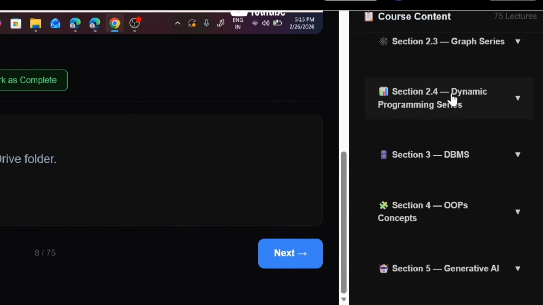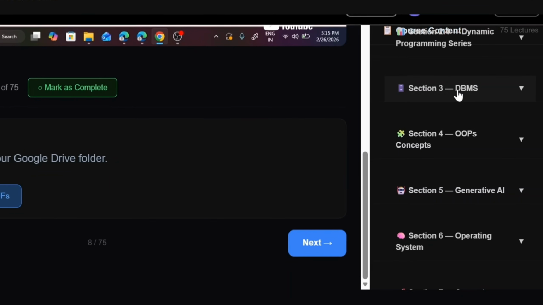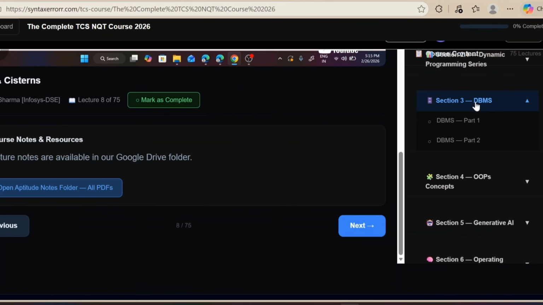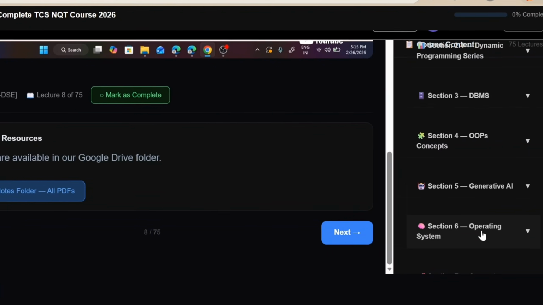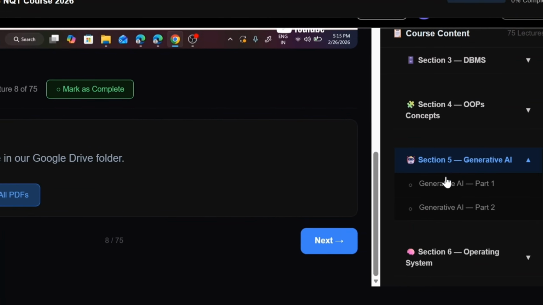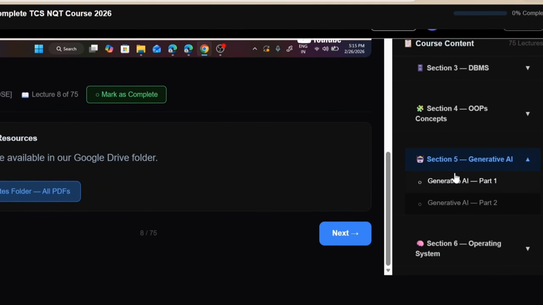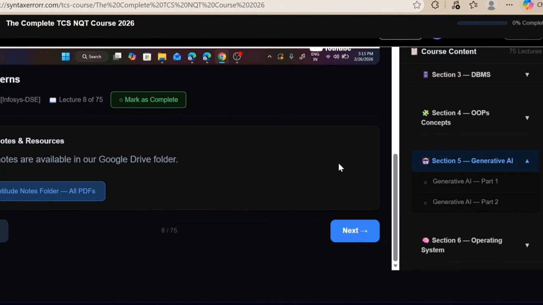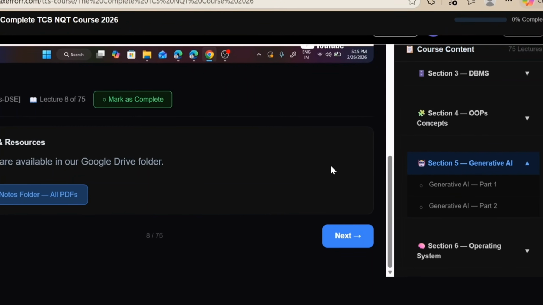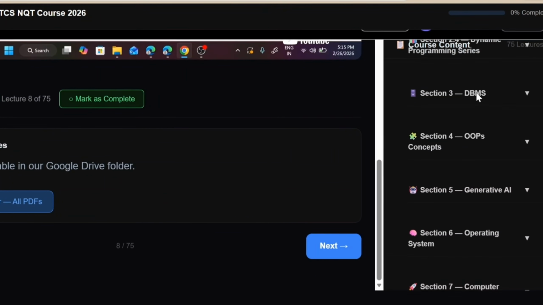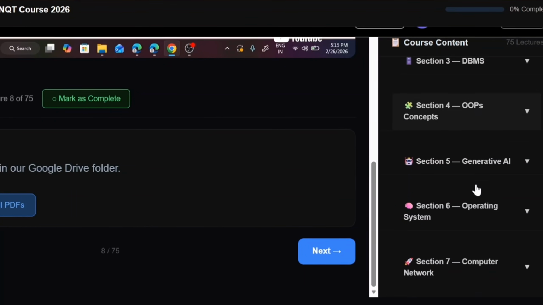Fine. And then there comes another section, that is your computer science fundamental chapters. Fine. Whether that is DBMS, OOPS, generative AI, operating system, computer network. For all of these chapters, you will find perfect video lectures here. And along with video lectures, we have also given you the PDF notes as well as important interview questions. Yes, top interview questions are also included inside the course. Fine. Means that we are also preparing you for the interviews as well.